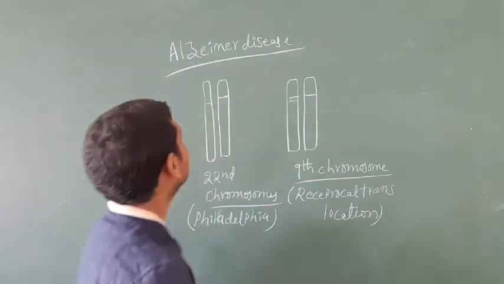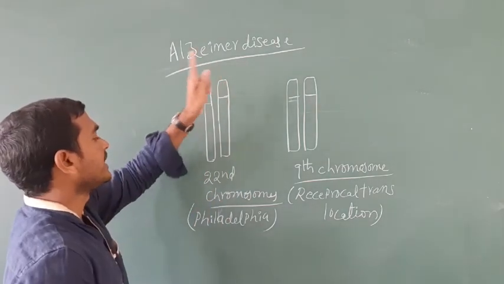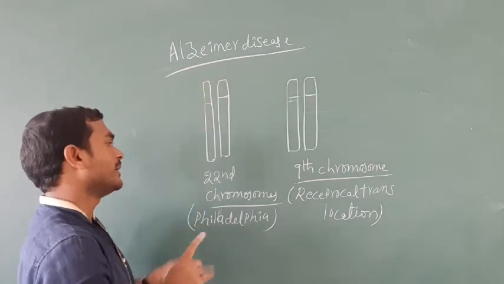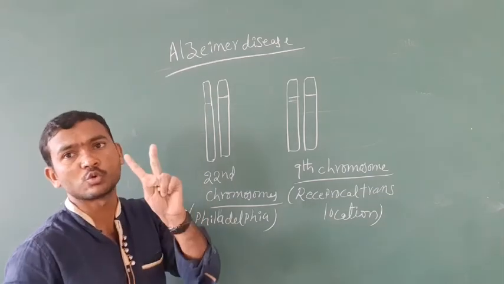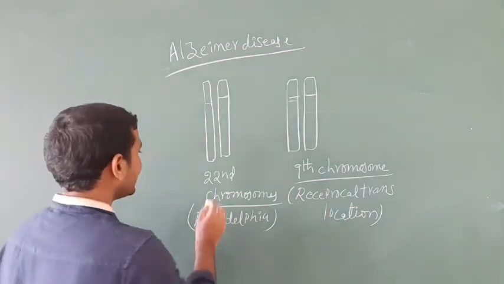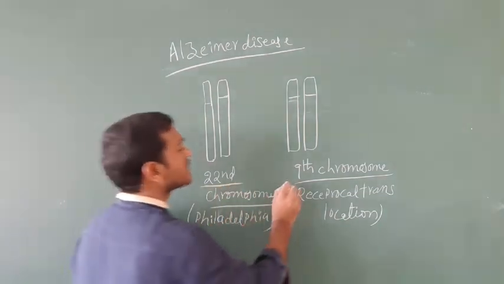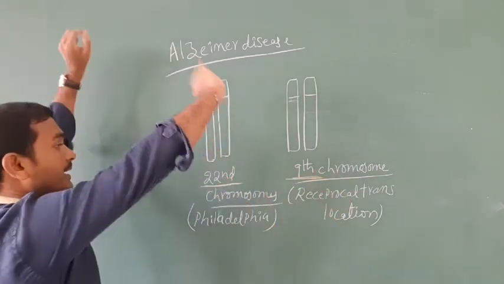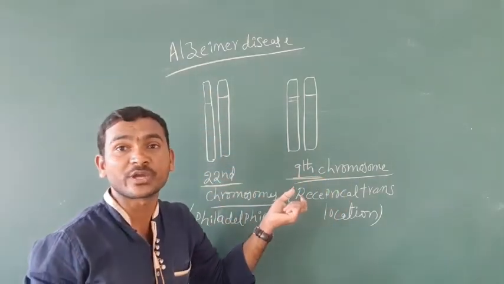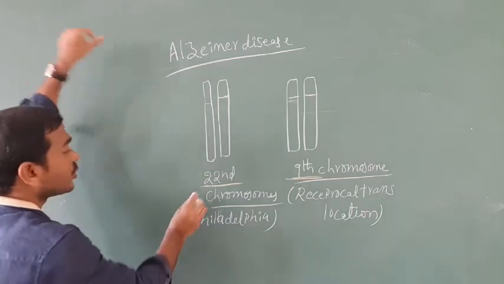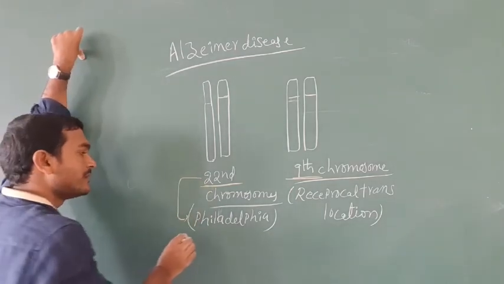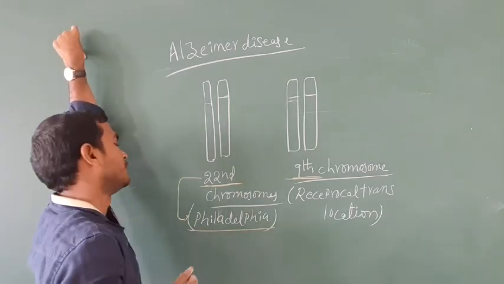Next is Alzheimer's disease. Actually, it is said to happen due to the translocation between two chromosomes, the 22nd and the 9th. This is a reciprocal translocation. The 22nd chromosome is called the Philadelphia chromosome.